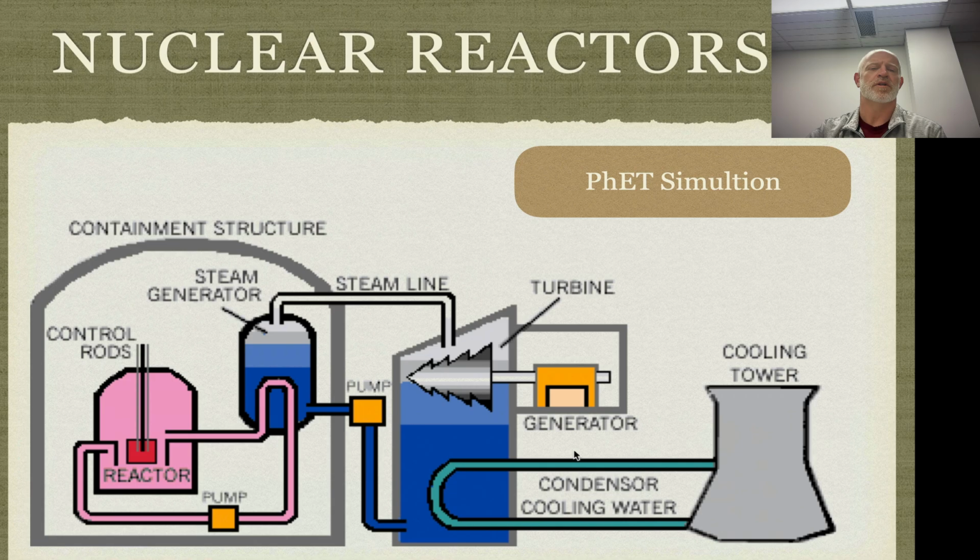We talked about that a little bit already, but here's more of a diagram of what a nuclear reactor really is. So at its core, you have the reactor, and inside of here you have your control rods controlling that fission reaction. And all this is really doing is generating heat. That's all we want to do, is generate a bunch of heat. We pump water through that. That generates steam here. The steam then runs a turbine, and the turbine generates electricity.